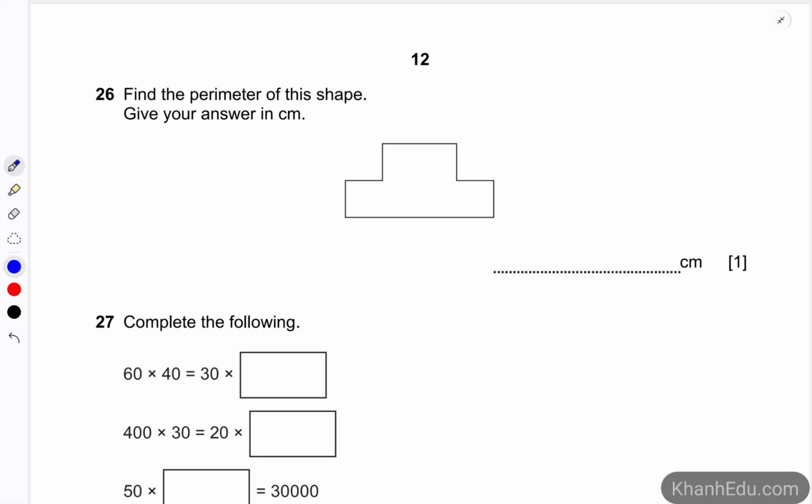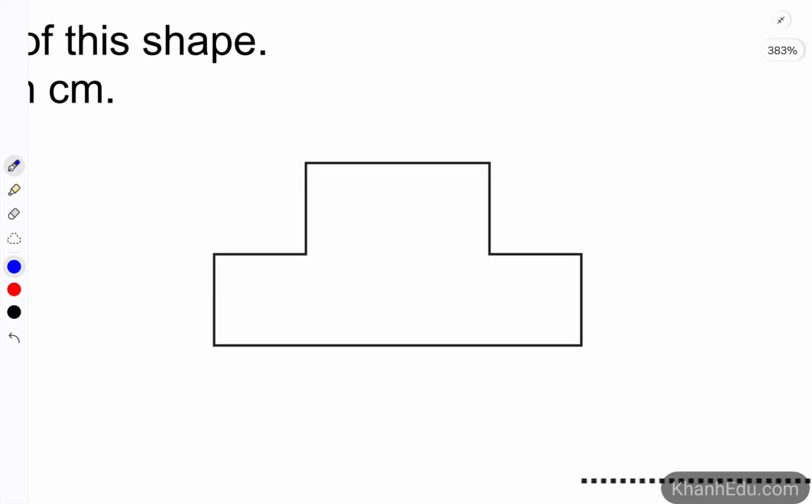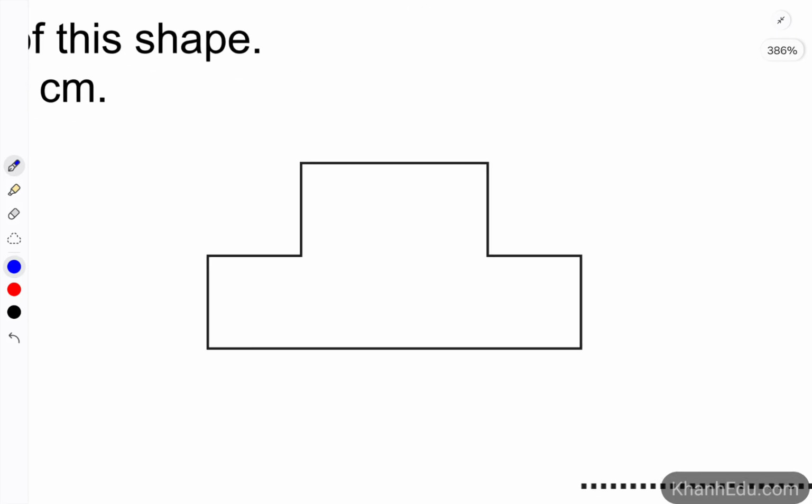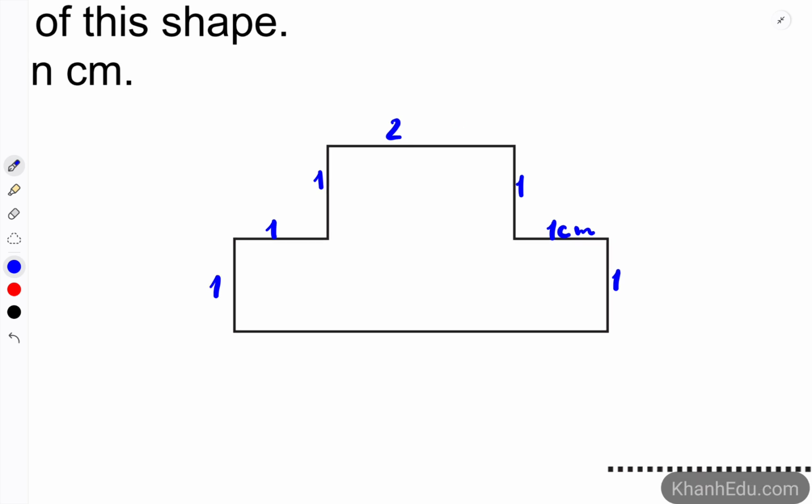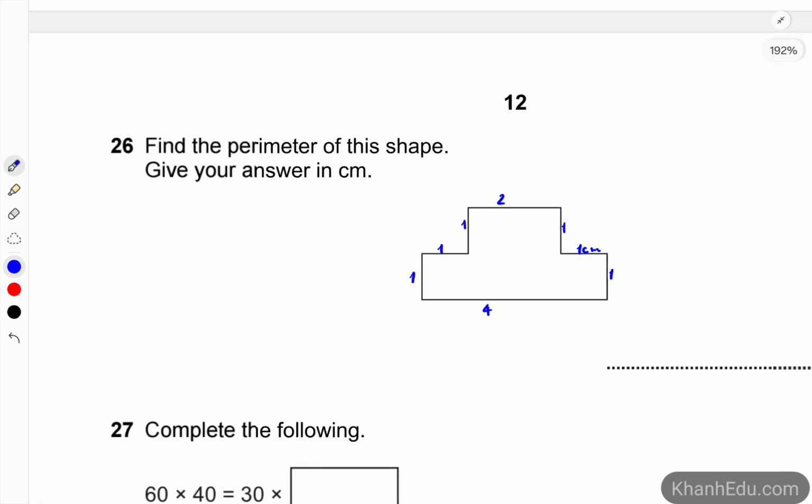So with the help of a ruler, you can measure the length of every side, and then you add them up together. So this side is 1 centimeter. This side is also 1, 1, 1. Once again, 1. This one is 2 centimeters, and the longest one is 4 centimeters.